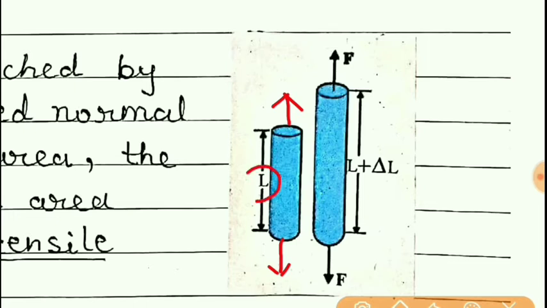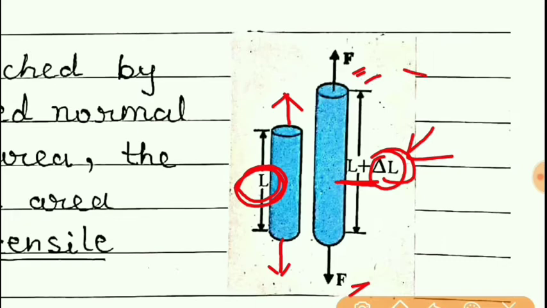Initial length before application of force was L, but when the forces are applied, the length changed and the increase in the length is delta L. So total length will now be L plus delta L. So this much increase was there when the forces are applied.